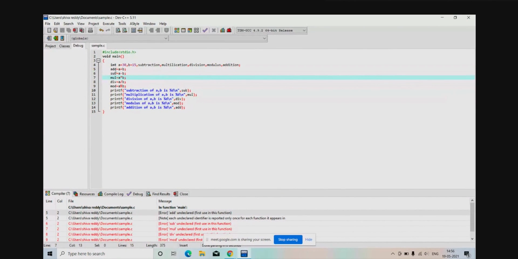So what I have to do? I have to write addition totally. And next come to this one, subtraction. Next multiplication. Next division.